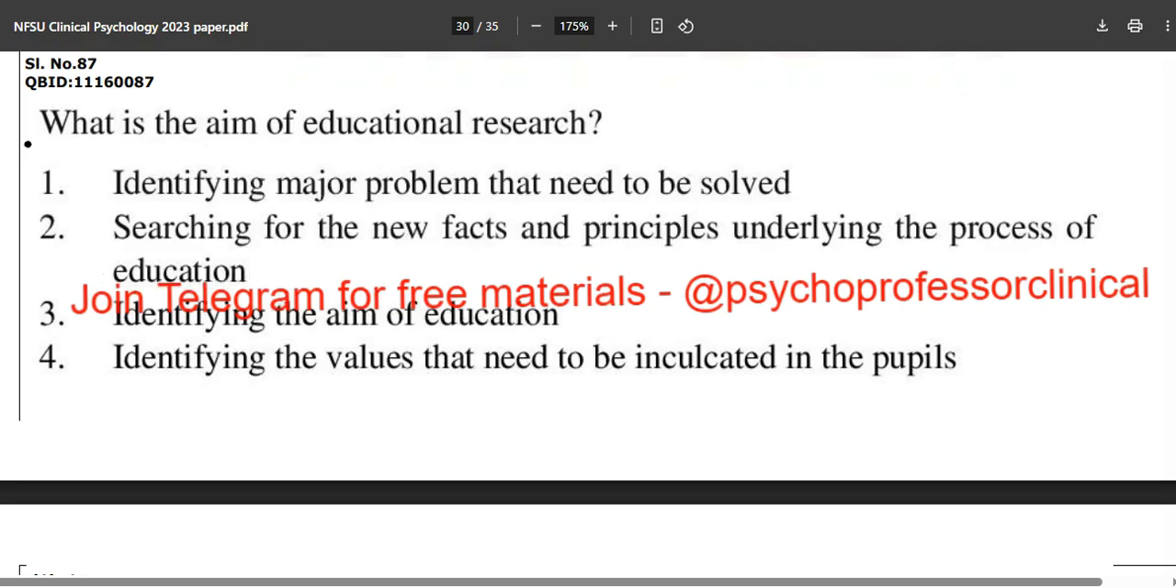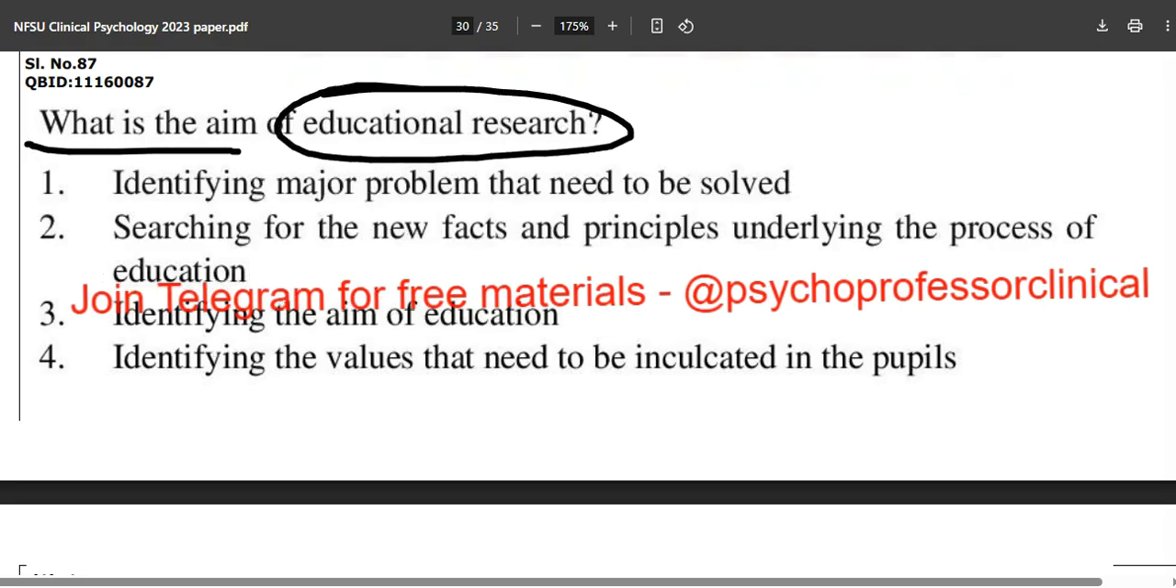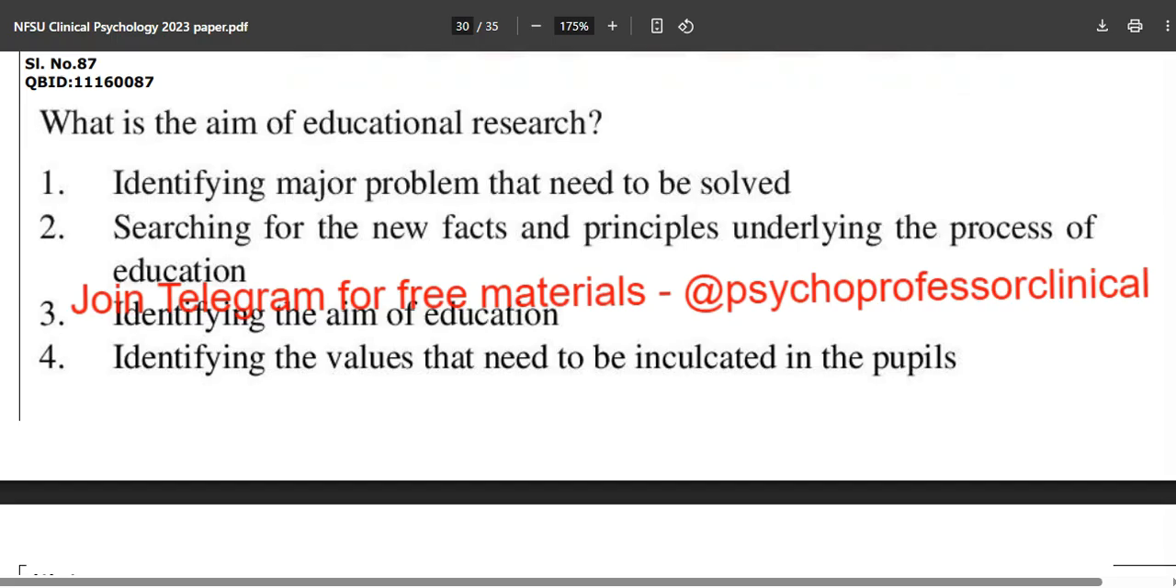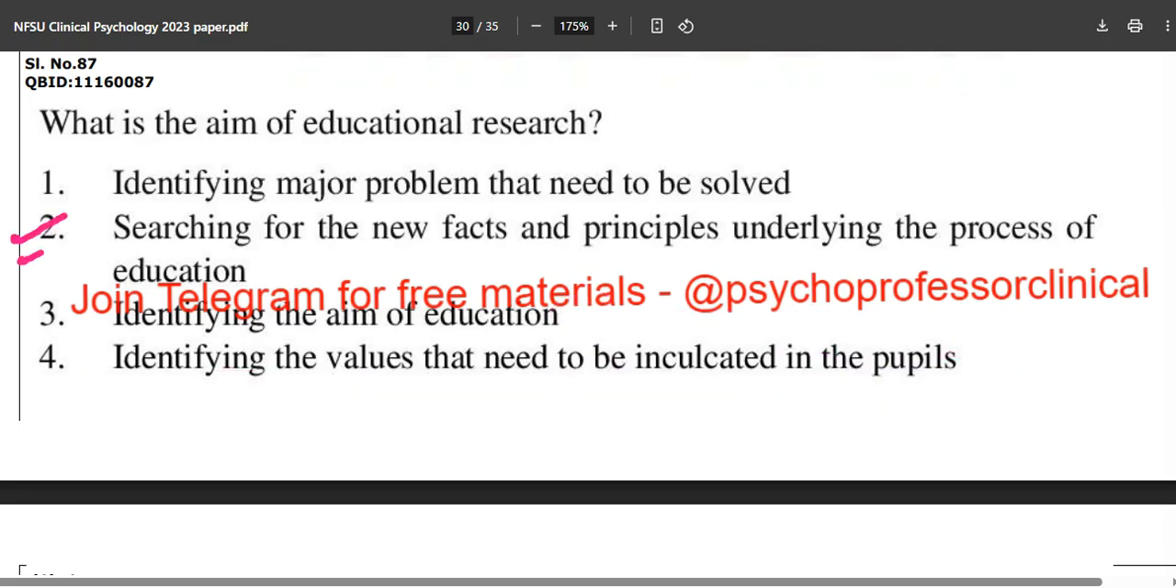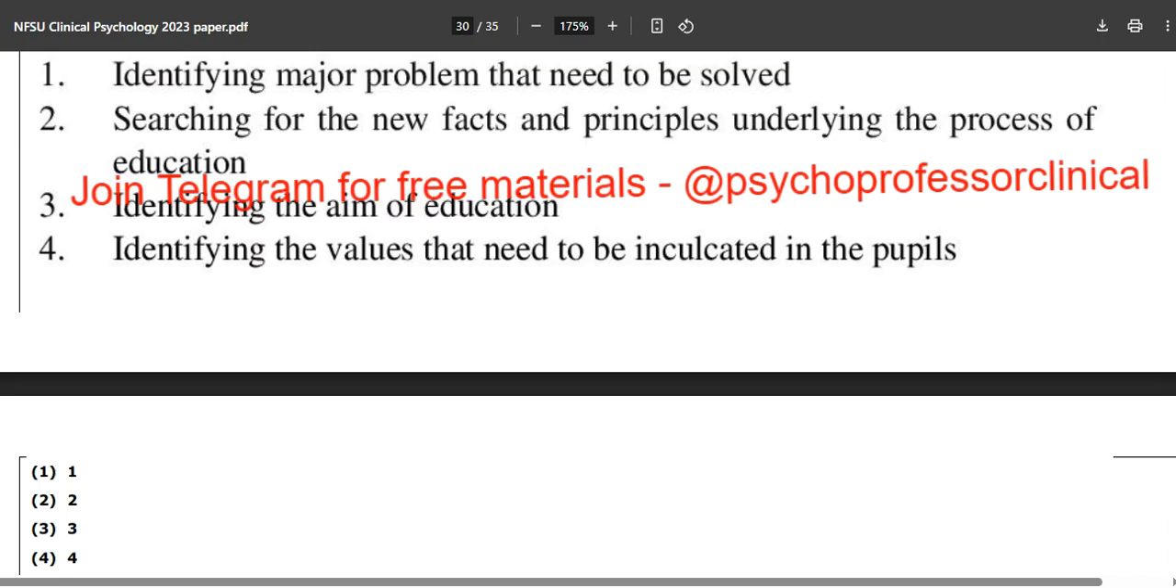It will be asked as the aim of a different kind of research, and if it asks the same thing, then it is sheer luck of yours. Identifying the aim of education? No. Identifying the values that need to be inculcated in the pupils? No. Option number two is the correct answer. Let's move forward to the next question.